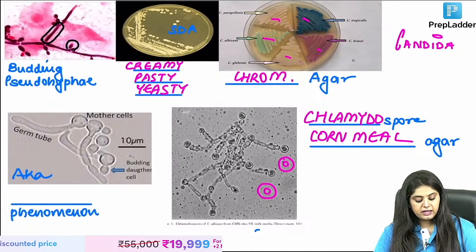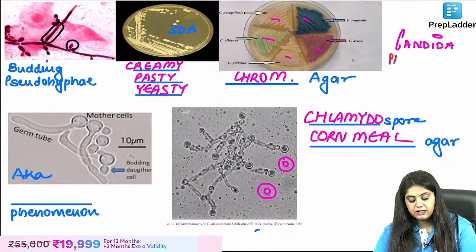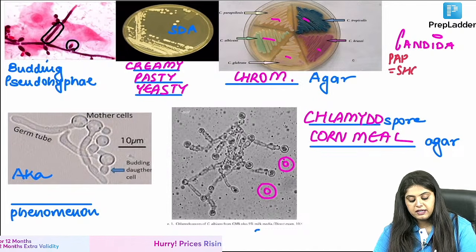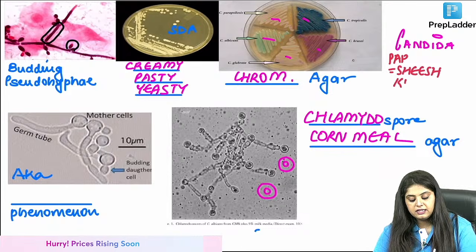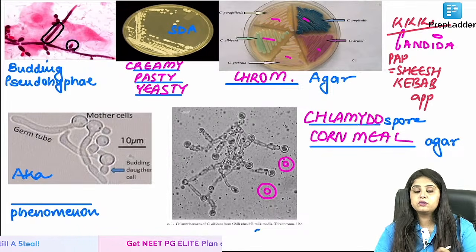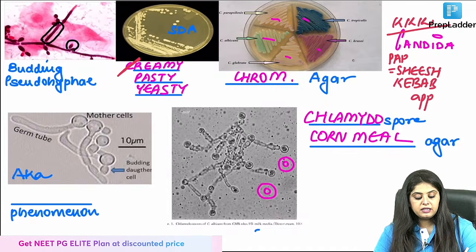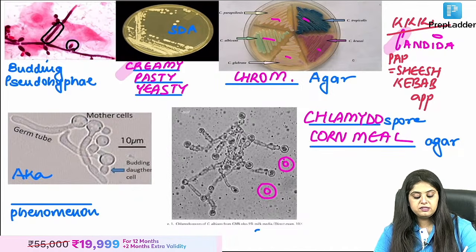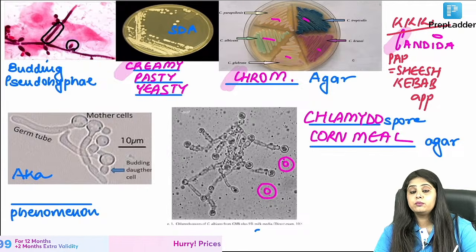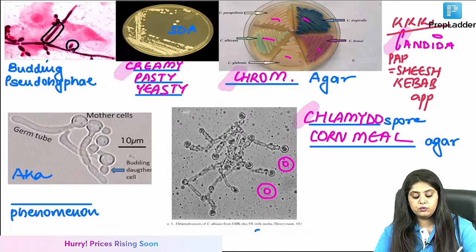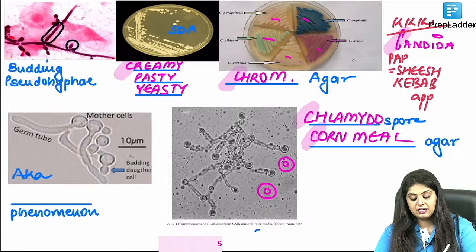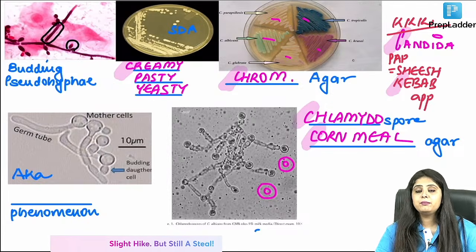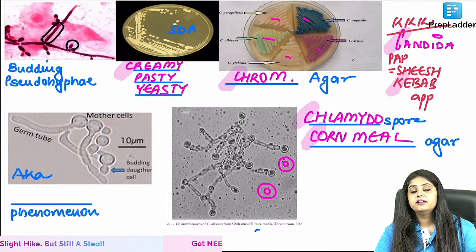Okay, one photo that I have not shown, which INI-CET students will tell me: pap smear पे कौन सा वाला effect दिखता है Candida का? Gynae question, that is known as shish kebab appearance. Did you notice how for Candida we all became Shah Rukh Khan without knowing it? Did we become creamy pasty? So remember, Candida shows you creamy pasty yeasty colonies, shows you chrome agar, shows you chlamydospores which are present on corn meal agar. Pap smear pe shows you kebab effect. All K is coming together.